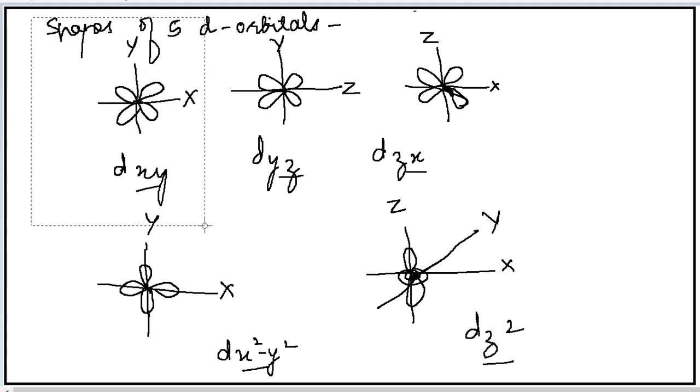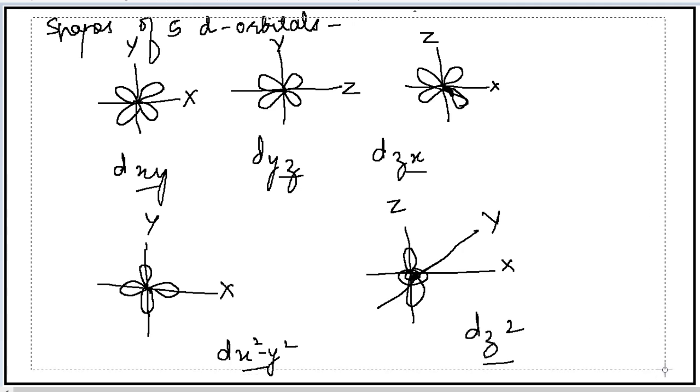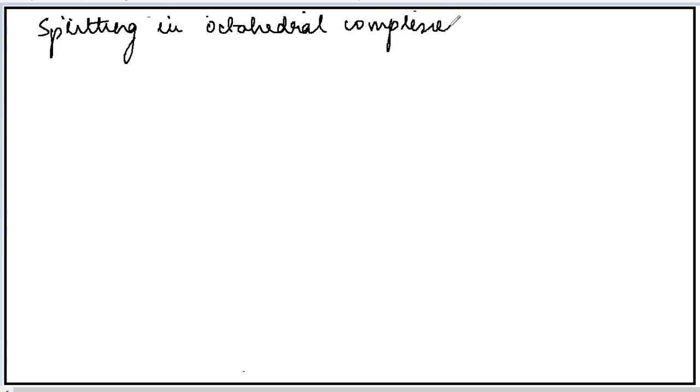So now we come back to our topic. When the ligands are present around the metal atom, the ligands are going to break the degeneracy of the d orbitals, and as a result of it, there will be some splitting. So first we will consider the splitting in the octahedral complexes. In octahedral complexes, there will be 6 ligands. Now what will happen in the octahedral complexes? 6 ligands will surround the metal atom.